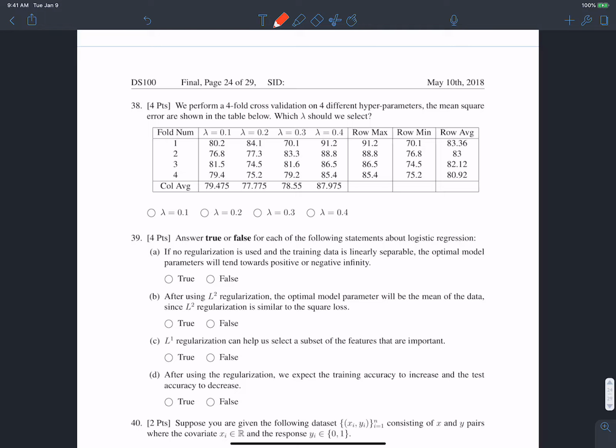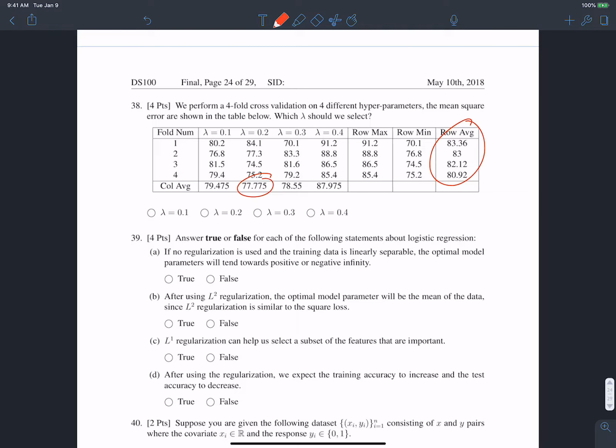Okay, so what we want to do here is look at the column averages, right? Because the column averages tell us the average mean squared error for each of these choices of lambda. The row averages, so these values, don't really tell us anything, okay? Because what we want is to choose a choice of lambda, right? So we want to look at the errors for the different lambdas. And what we see here, the lambda with the smallest error is lambda is equal to 0.2, right?